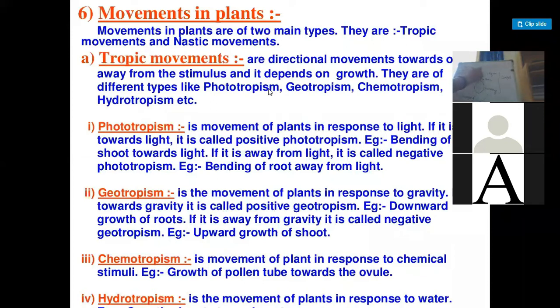These pollen grains transfer to the female part, where they attach themselves, that is called the stigma. This process, the transfer of pollen grain from the anther to the stigma, is known as pollination.